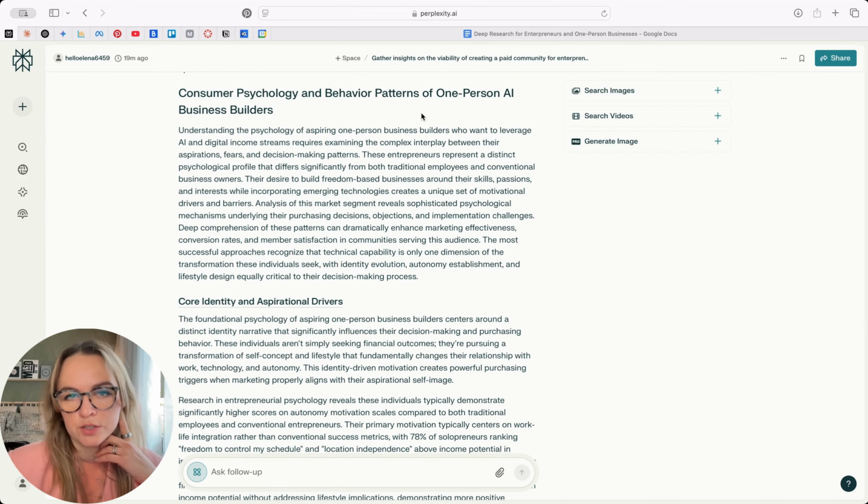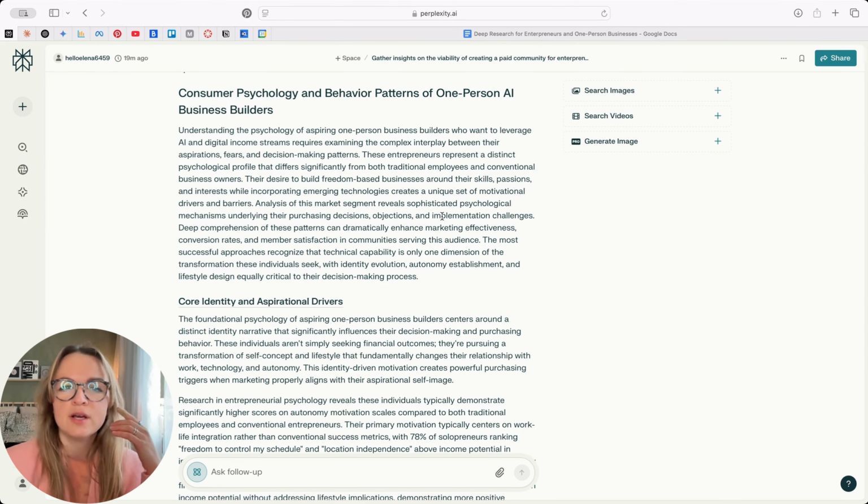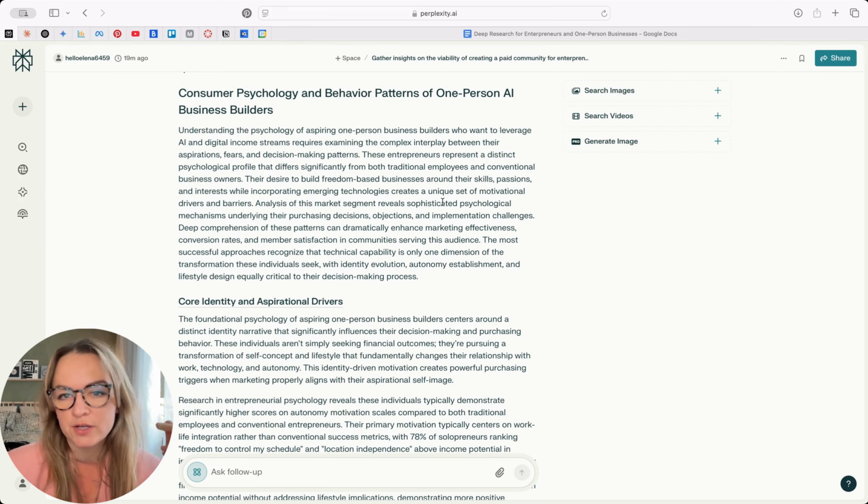So it covers consumer psychology and behavior patterns of one-person AI business builders. Let's see, that's interesting. Okay, these entrepreneurs represent a distinct psychological profile that differs significantly from both traditional employees and conventional business owners. Their desire to build freedom-based businesses around their skills, passion, and interests while incorporating emergent technologies creates a unique set of motivational drivers and barriers. Analysis of this market segment reveals sophisticated psychological mechanisms underlying their purchasing decisions, objections, and implementation challenges.